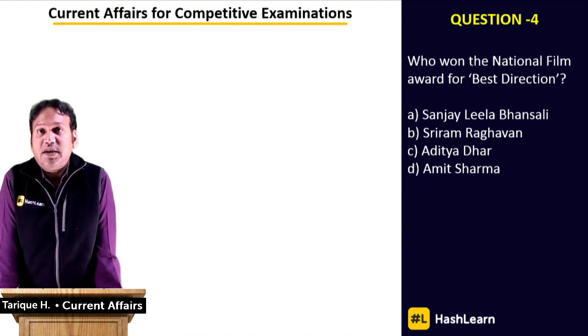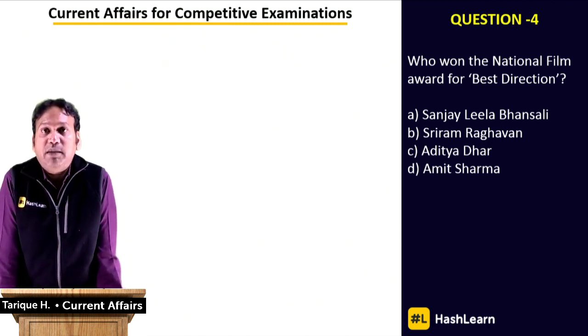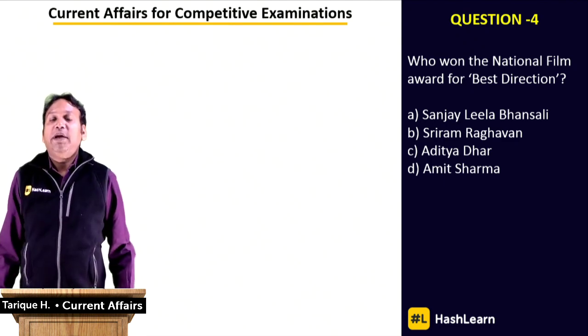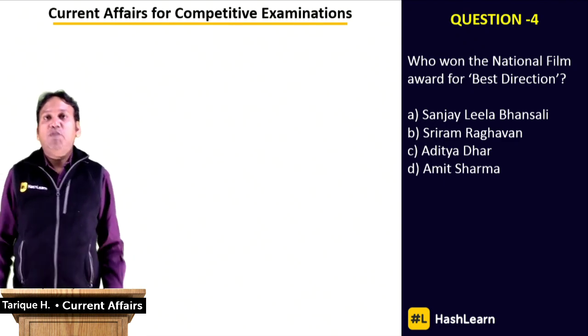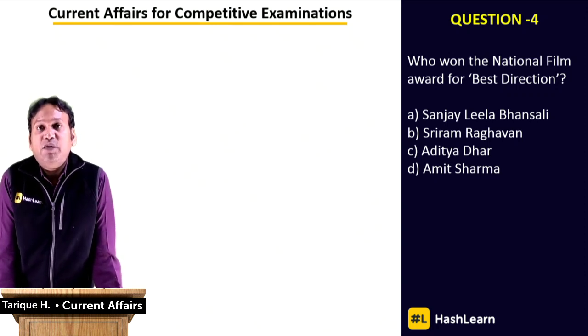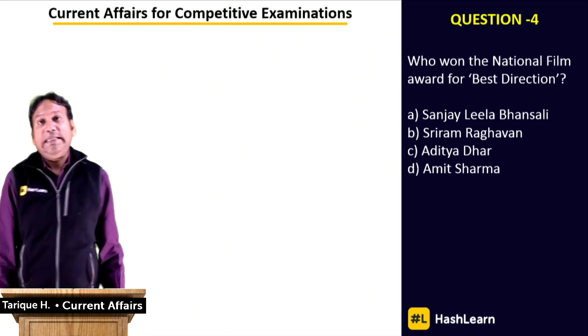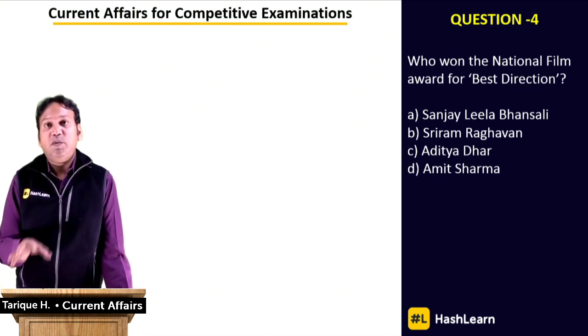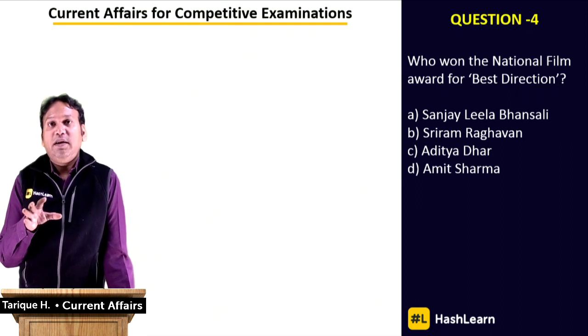Uri: The Surgical Strike did phenomenally well at the box office, becoming a huge blockbuster, and was a critically acclaimed movie also. For this movie, Aditya Dhar won the Best Direction Award for the year 2019. So here we have 2 questions, both based on the National Film Awards.